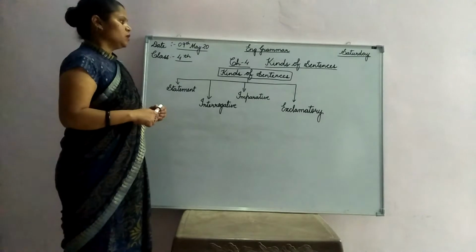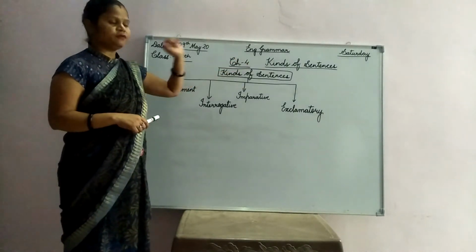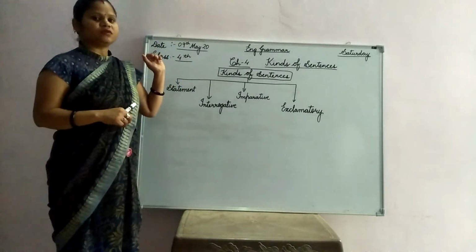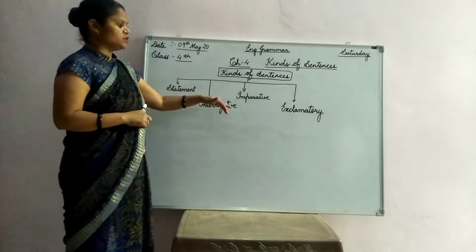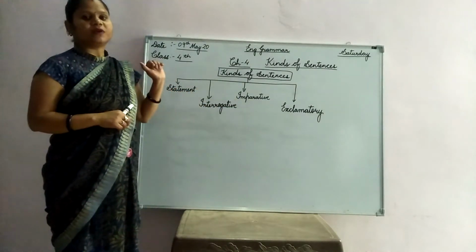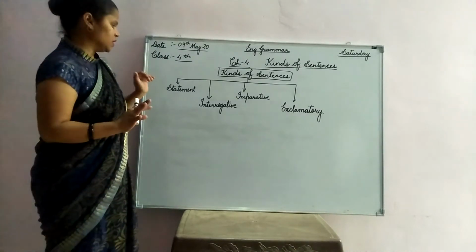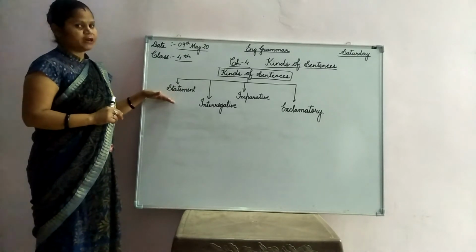Okay. Now the third topic that we are going to study is kinds of sentences. As you are able to see on the board, there are four kinds of sentences. How many kinds of sentences are there? Four kinds of sentences are there. Now we come to the first kind of sentence.